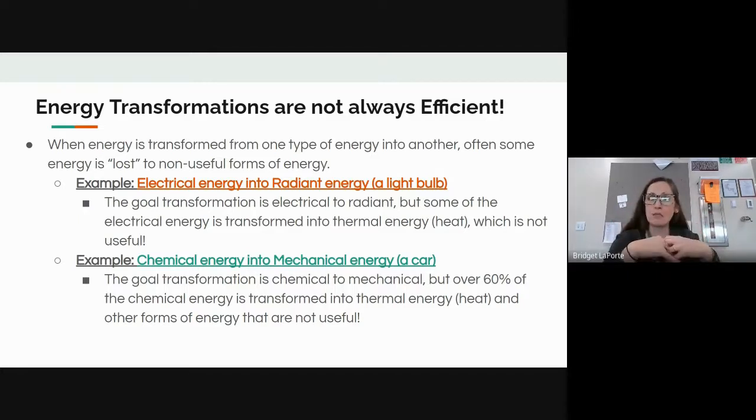Again, hence the development of hybrid cars, electric cars, cars that aren't relying on the chemical energy in gasoline, but using other sources of energy that aren't going to result in that non-efficient or wasteful transformation, so that we're getting more bang for our buck when we put that fuel into our vehicles.